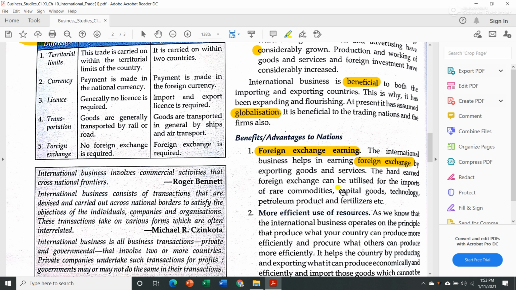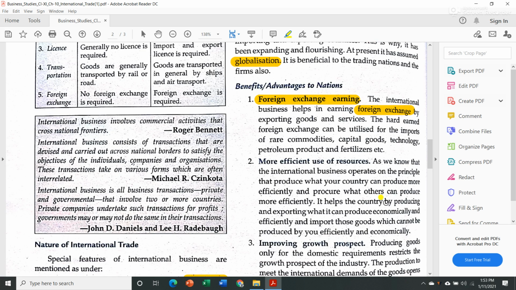Like capital goods, we know that India is not that much technologically advanced as compared to America. Then petroleum product and fertilizers, okay. Now next one is more efficient use of resources. As we know that the international business operates on the principle that produce what your country can produce more efficiently and procure what others can produce more efficiently.